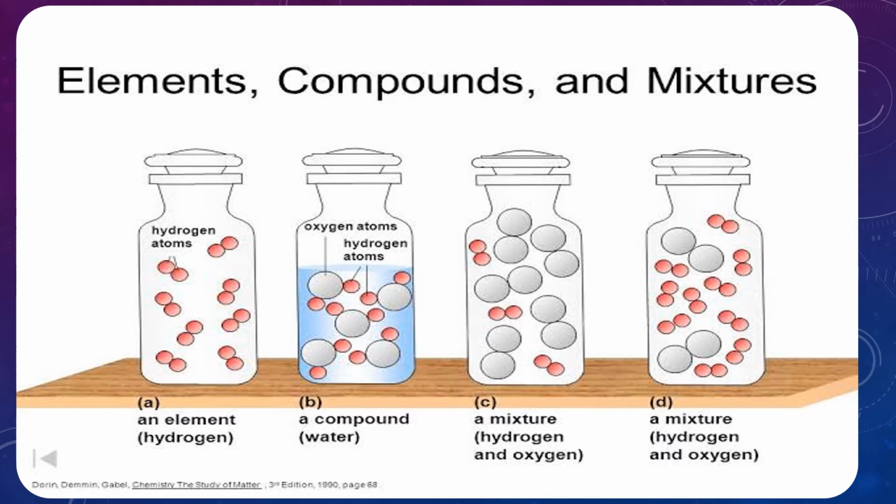Here the hydrogen density will be low, here the oxygen density will be low. Only two molecules of oxygen, only three molecules of hydrogen. So depending upon the chemical combination, the mixture will have its property. A mixture is nothing but different types of atoms combined together. Don't forget, different types of atoms combined together is called a mixture.